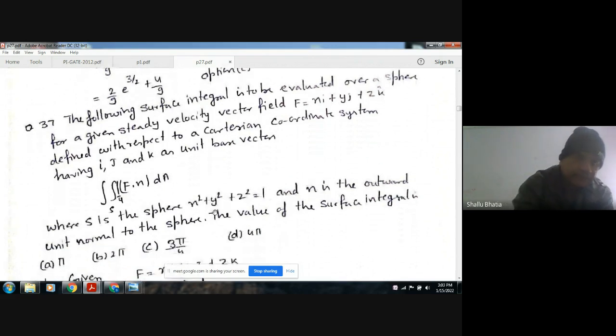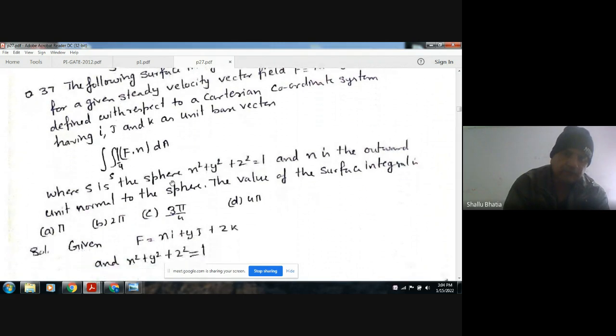So this is given: surface integral of 1 by 4 F dot n dA, where S is the sphere x square plus y square plus z square is equal to 1, and n is the outward unit normal to the sphere.